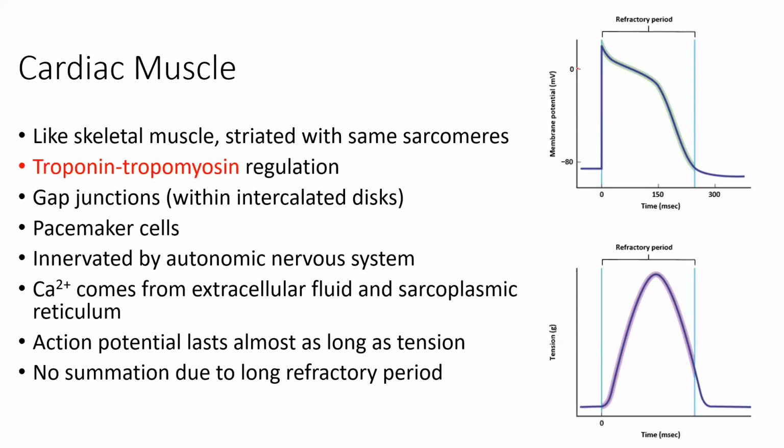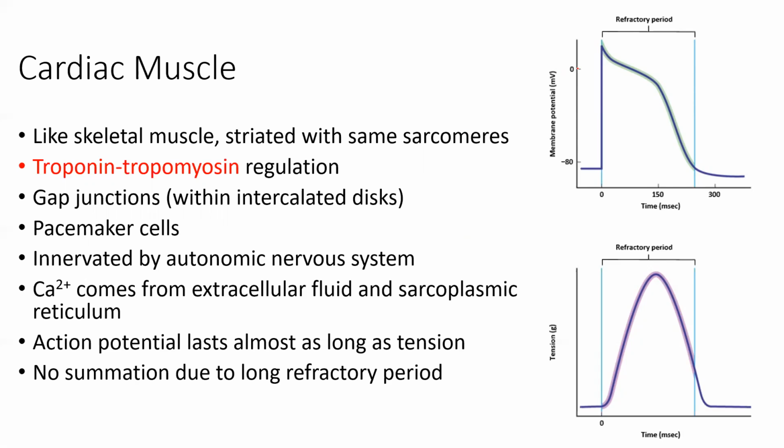We also see this pacemaker ability, the ability to spontaneously depolarize these cells, the way that we just saw with that single unit type of smooth muscle. Here, the innervation is also involuntary, so it's going to be the autonomic nervous system innervating this type of muscle, but for obvious reasons. We see calcium coming from the extracellular fluid and the SR, the way that we saw with smooth muscle. And then we see action potentials lasting almost as long as tension does.